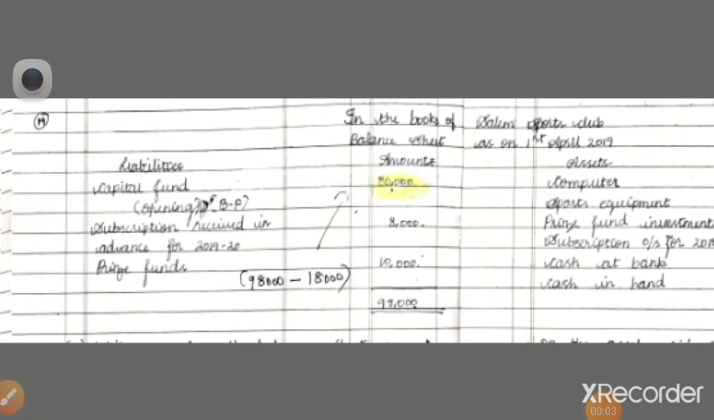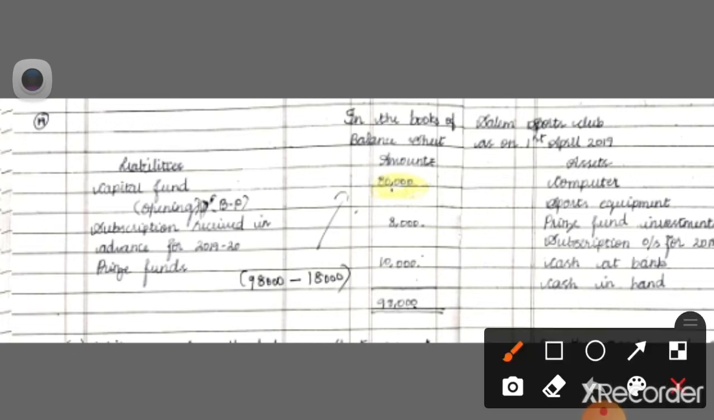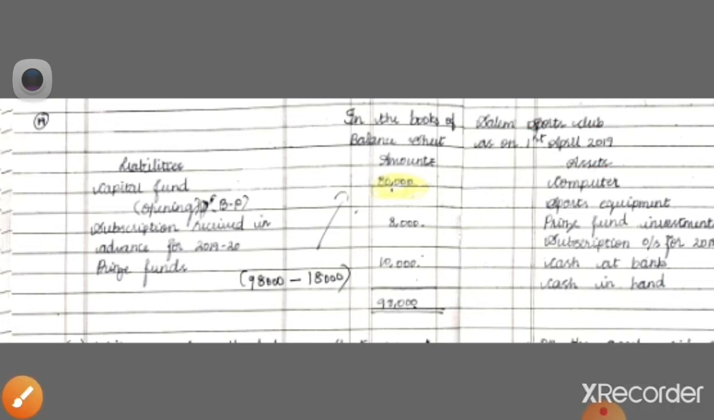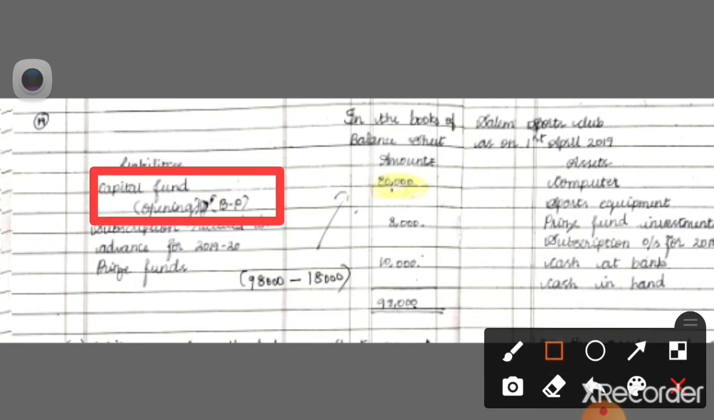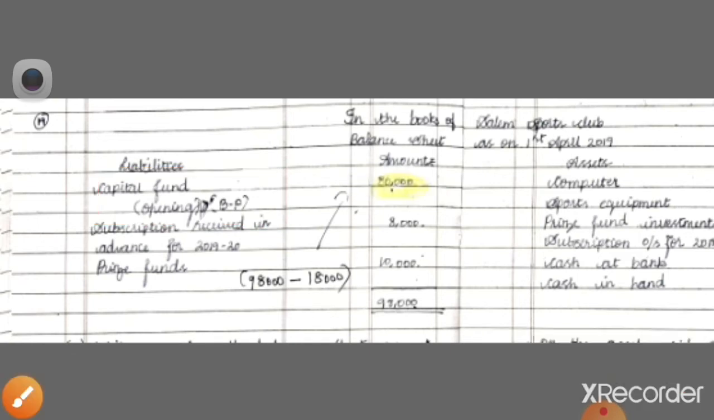So give the title as In the Books of Salem Sports Club, and we'll open up the balance sheet for the period of 1st April 2019. Now we will start with the liabilities part of the balance sheet. I have told you already that you will normally create a provision for this capital fund. So keep this amount blank, because we are going to find it in future. Just leave that part blank.